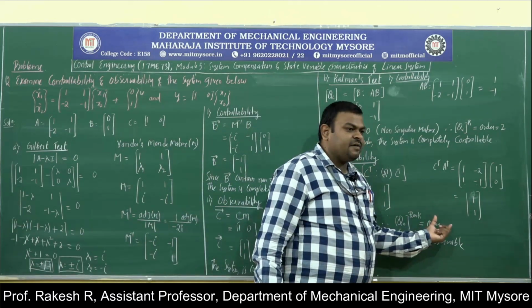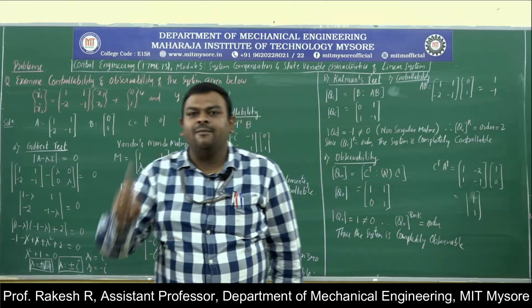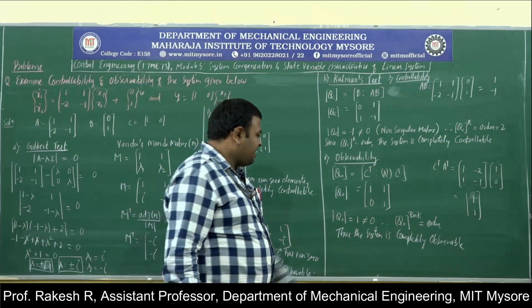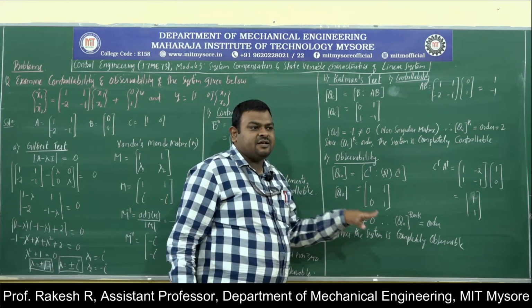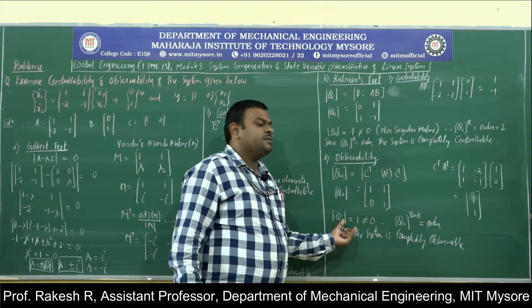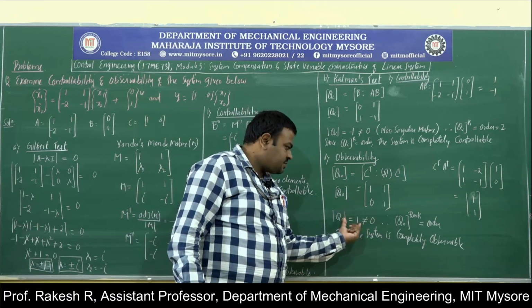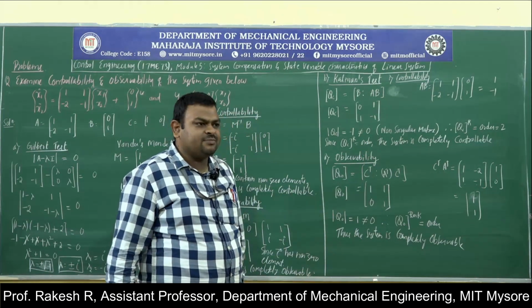If the rank of the composite matrix for observability is equal to the order, then the system is said to be completely observable. Again you have to find the determinant. If this is a singular matrix, then rank is not equal to order. If it is a non-singular matrix, that means the determinant is not equal to 0, then rank is equal to order, and the system is completely observable.